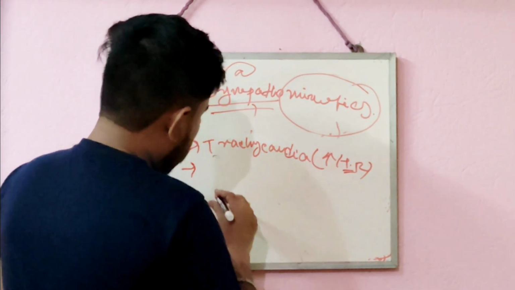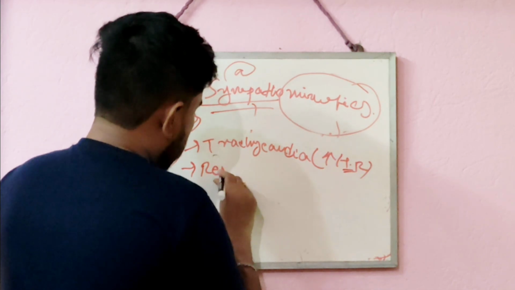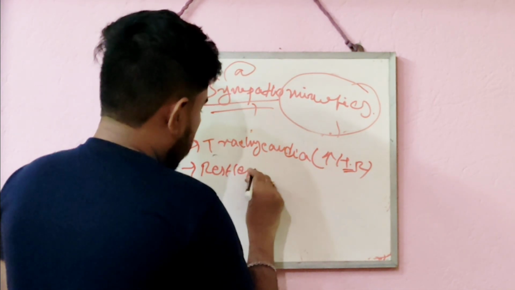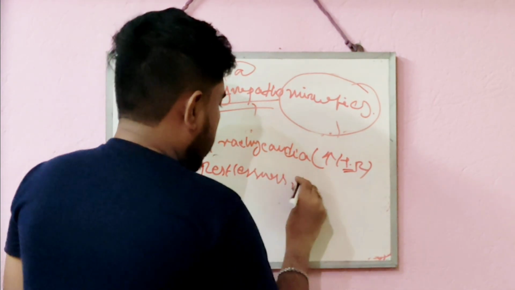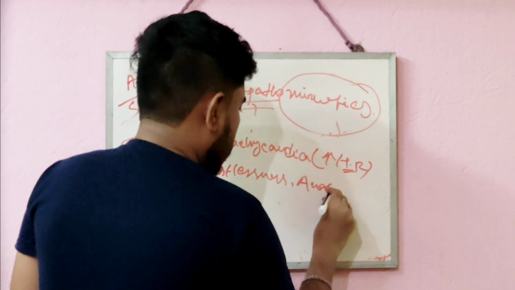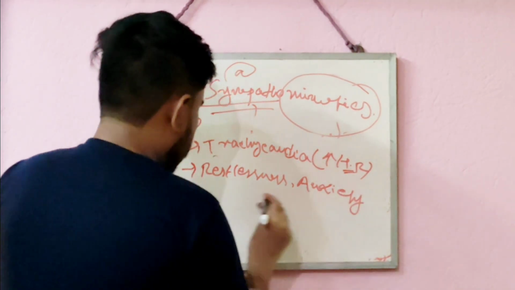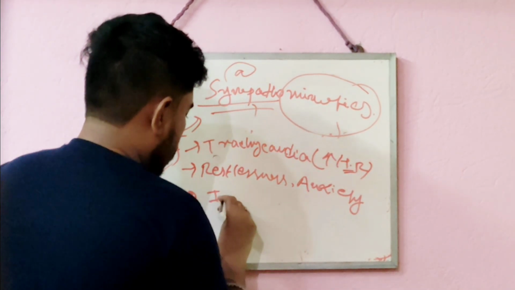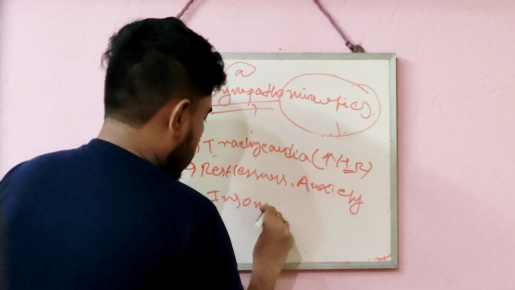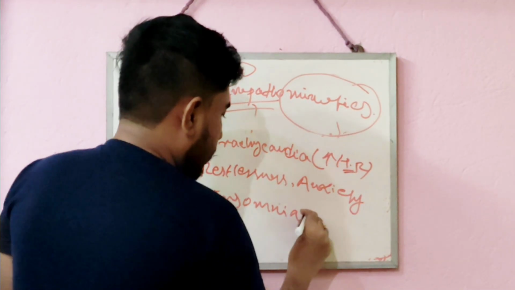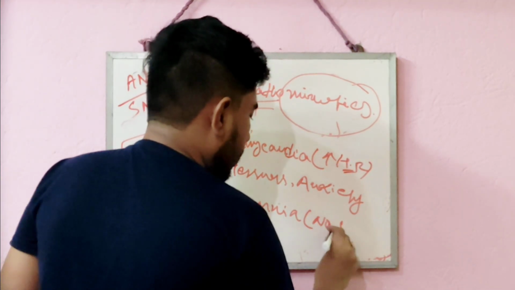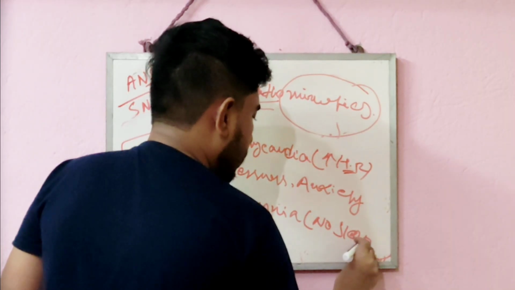The others are restlessness, anxiety, insomnia, which means no sleep urge, you can't sleep.